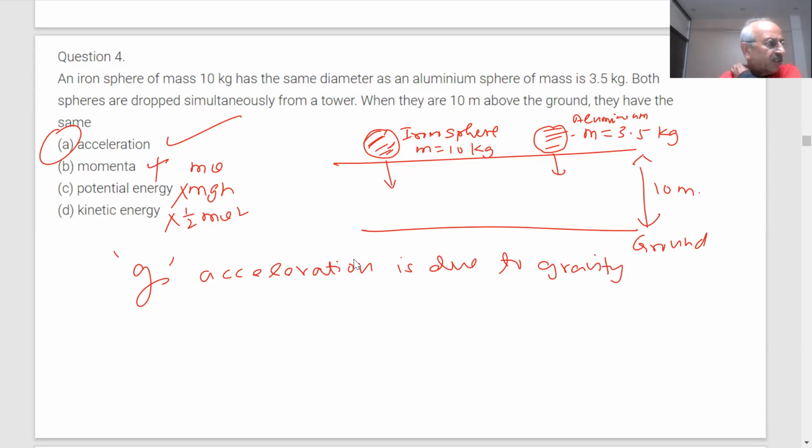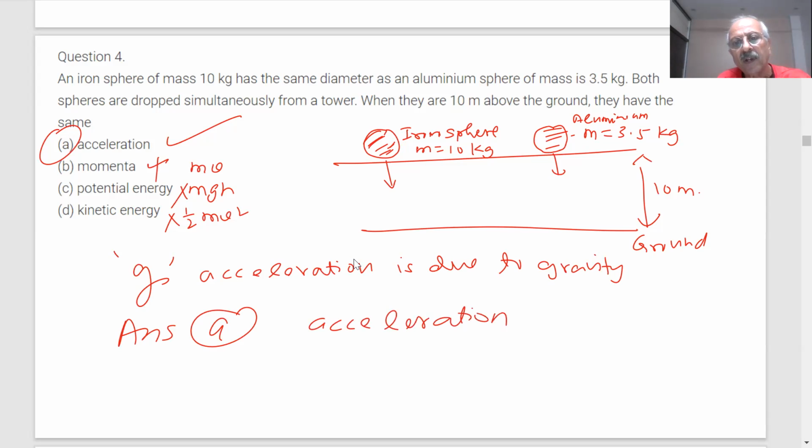We derived a formula for the acceleration due to gravity, and it was independent of the mass. So the answer you write in the exam is acceleration, and we give you one full mark for that.